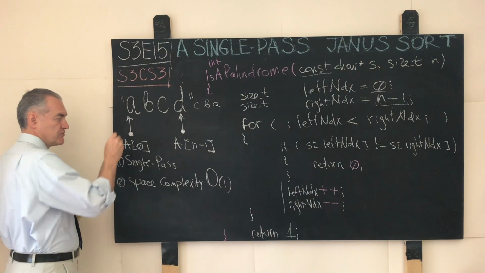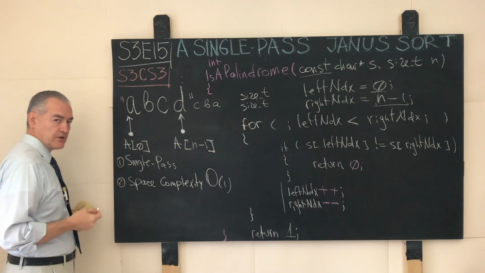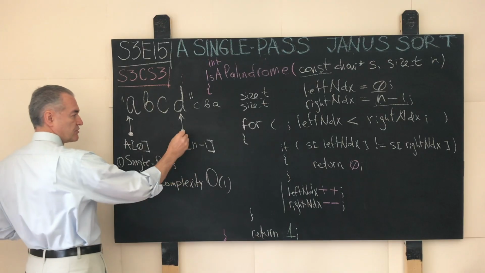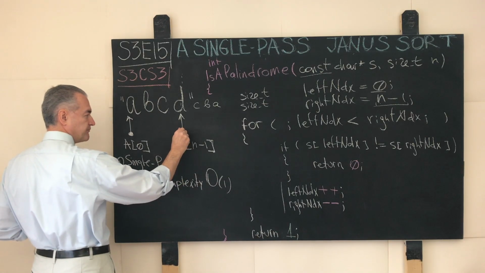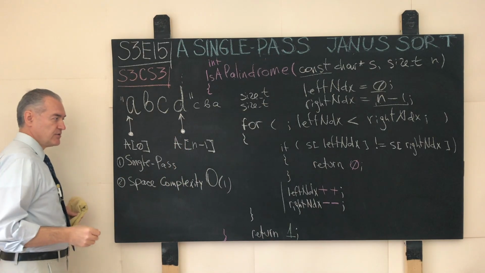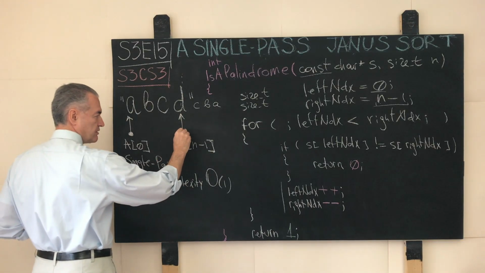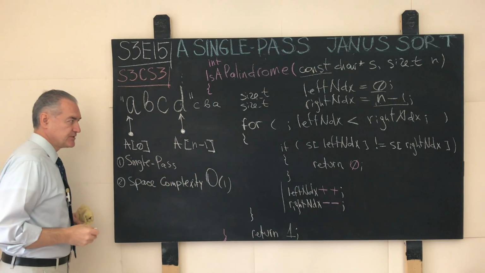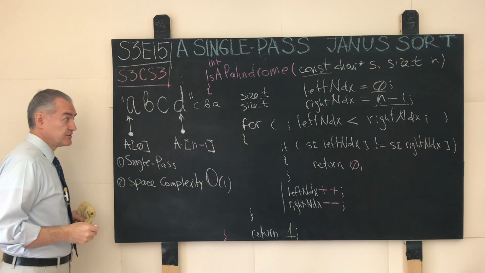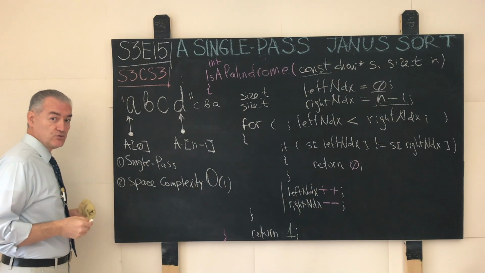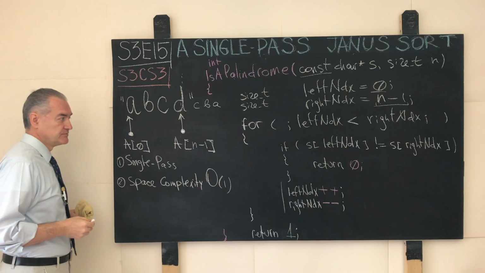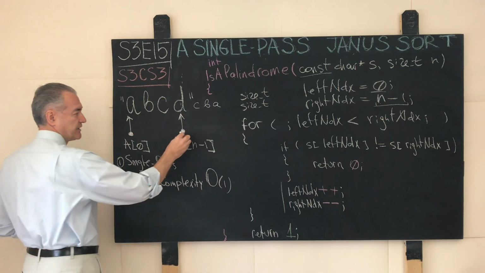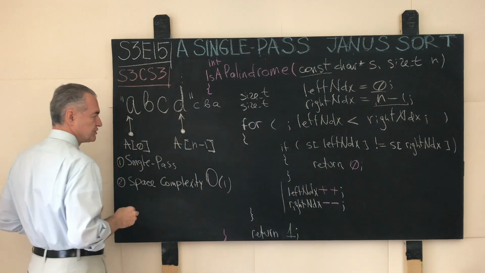The left runner turns on the walkie-talkie and goes, runner right, how copy, come in. And the right runner responds, runner left, this is runner right, I hear you loud and clear. Right now I see the character D, what do you see?